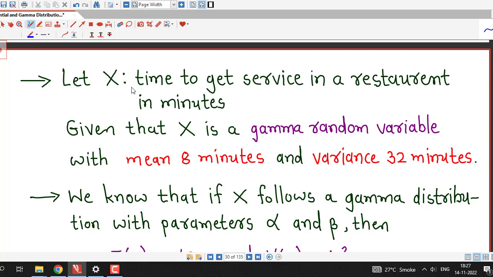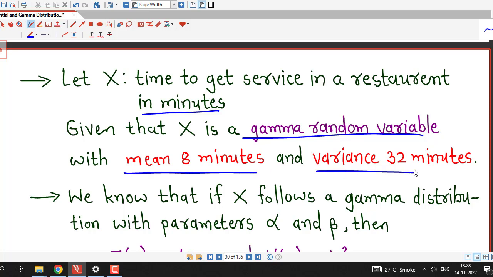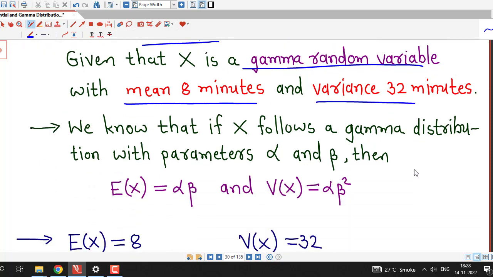Suppose capital X is the time to get service in a restaurant in minutes. Given that X is a gamma random variable with mean 8 minutes and variance 32 minutes. And we know that if X follows a gamma distribution with parameters alpha and beta, then the mean, that is the expected value of X, is alpha times beta, and the variance of X is alpha times beta square.